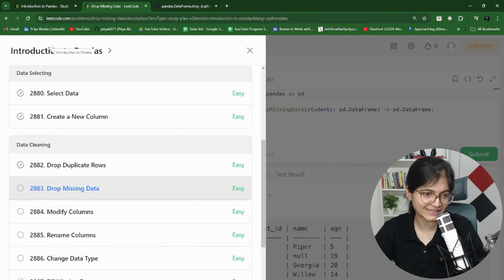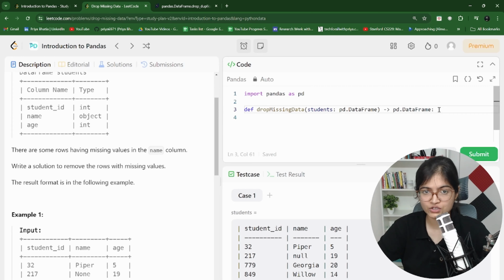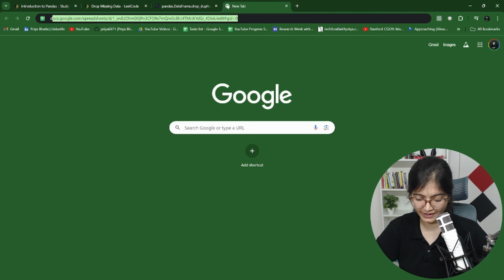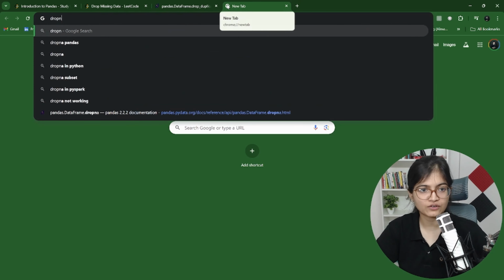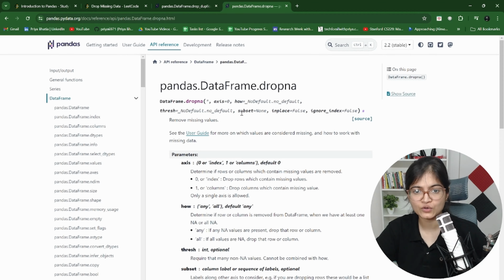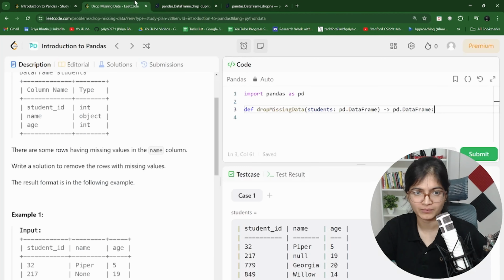So there are some rows having missing values in the name column. Okay, they are focusing specifically on the name column. That is what you have to focus on. Write a solution to remove the rows with the missing values. So again, their focus is specifically on the name column. Here we have a function dropna in pandas, which you can see here. So we can use this function. Here also we have a subset. In my case, this subset will be the name column, I feel.